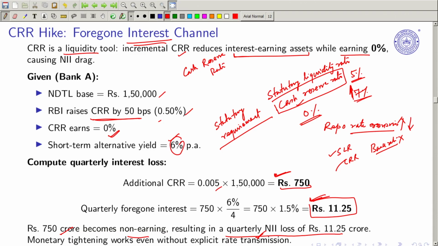So when you read the monetary policy change, or when you are seeing the stand of the monetary policy that the central bank is not going to change the rate of interest, then you have to look carefully that has there been any change with the SLR or CRR. If there has been any change in the CRR or SLR, then it means that central bank is silently killing out the liquidity in the system. They don't want to attack directly. They are attacking the liquidity indirectly. They are sucking the extra liquidity in the system through the cash reserve ratio. So this is what it implies here.